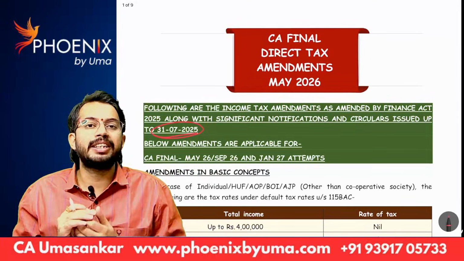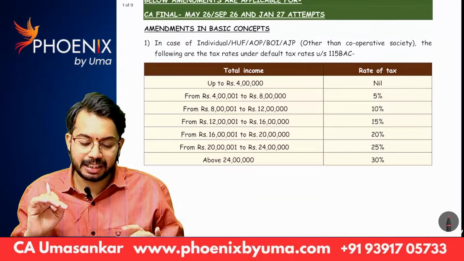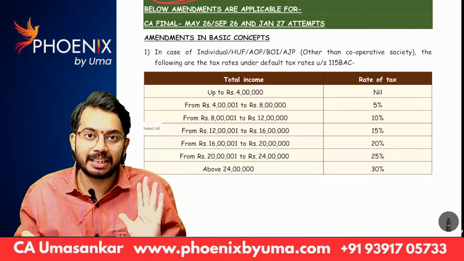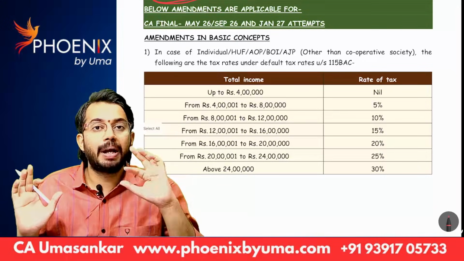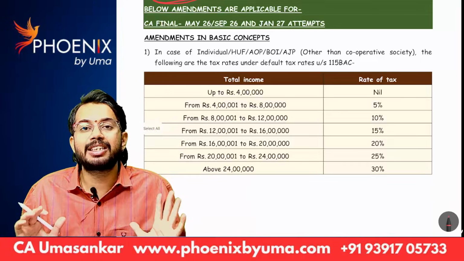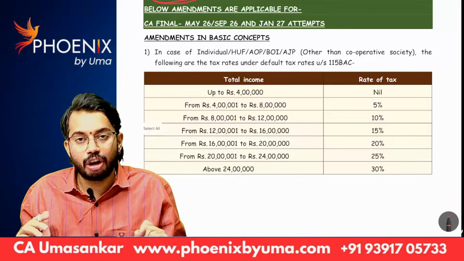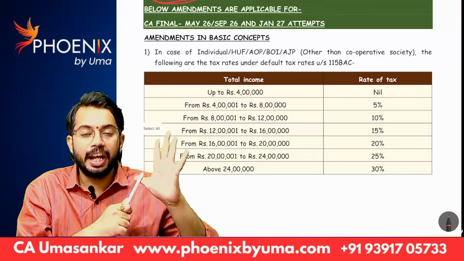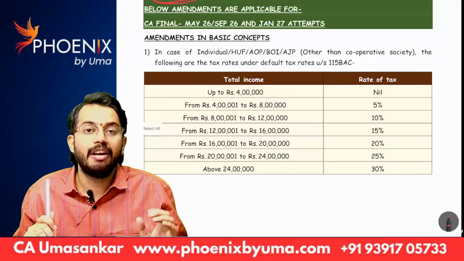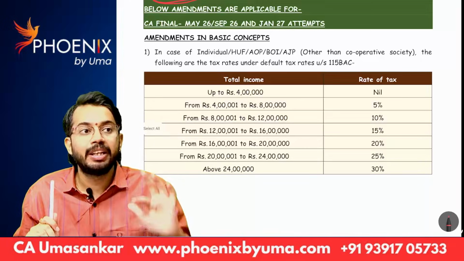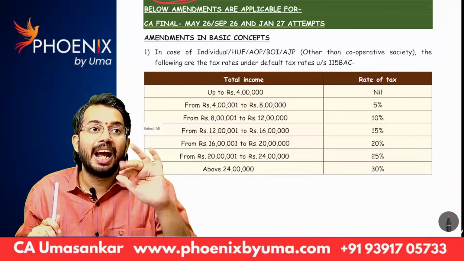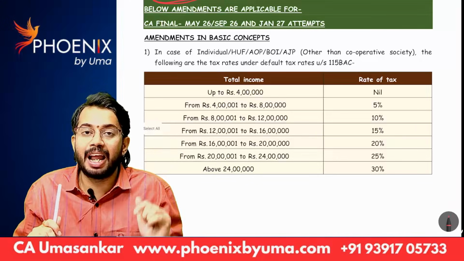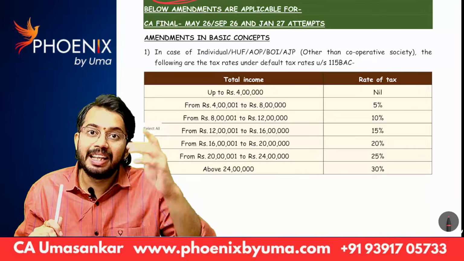So shall we start discussing the amendments? First amendment is change of slab rates. Under optional tax rates, slab rates are the same. But under default tax rates, slab rates got changed. So in case of individual, HUF, AOP, BOI, AJP other than cooperative society, there is a change in slab rates. Earlier, up to 3 lakhs, 3 lakh to 7 lakhs, above 7 lakh to 10 lakh, above 10 lakh up to 12 lakh, these slab rates were there.